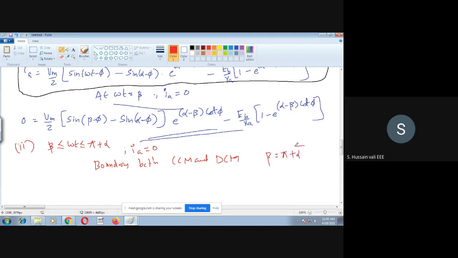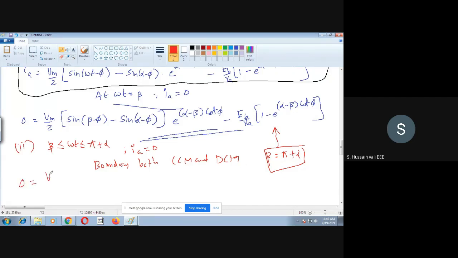When beta is equal to pi plus alpha, we know that it is the boundary between continuous conduction mode and discontinuous conduction mode. This we already derived earlier. So the boundary is always when beta is equal to pi plus alpha. Now we will substitute this in the previous equation, the last equation. Then what will we get here?